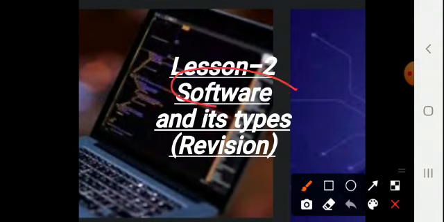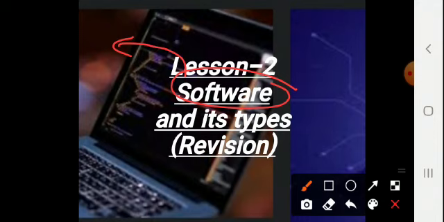First of all, software. What is software? Software is a set of programs and related data that are used to give instructions to the hardware. Okay? Without software, hardware is of no use. Or in other words, software directs and guides the operation of a computer system. Whatever work is done within the computer, that all is operated by the software.